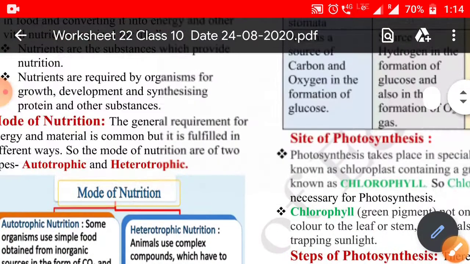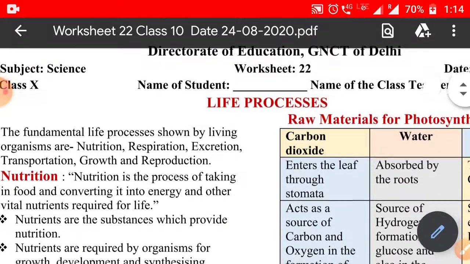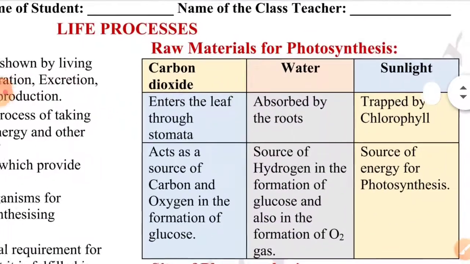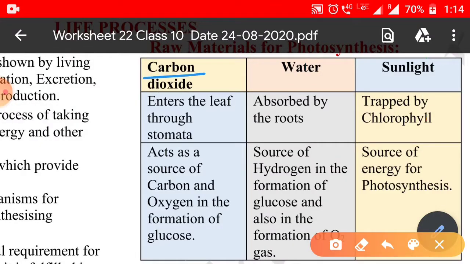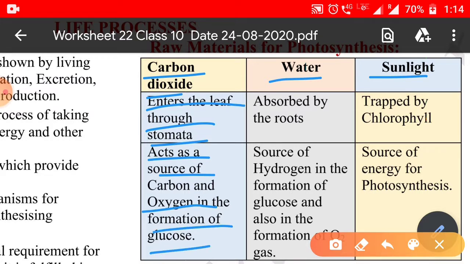Now the raw materials for photosynthesis are carbon dioxide, water, and sunlight. The carbon dioxide enters the leaves through the stomata and acts as the source of carbon and oxygen in the formation of glucose. The water is absorbed by the roots and is the source of hydrogen in the formation of glucose, and also in the formation of oxygen gas.